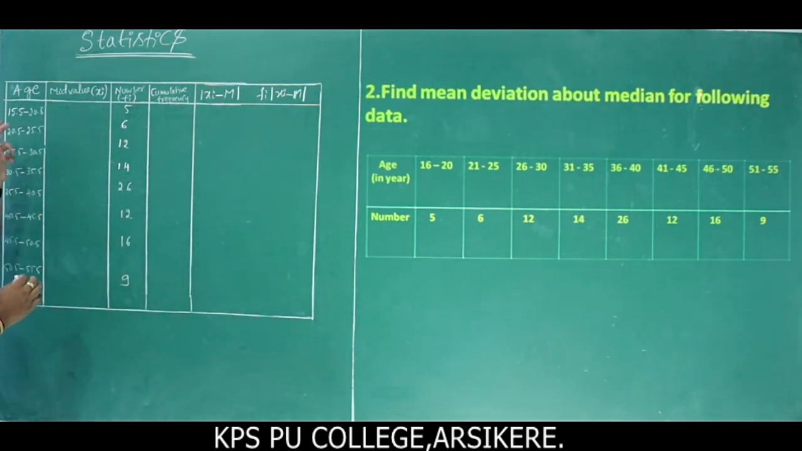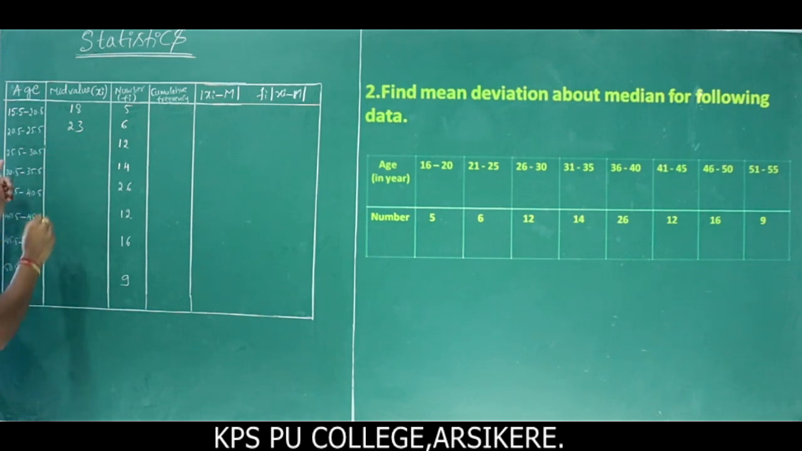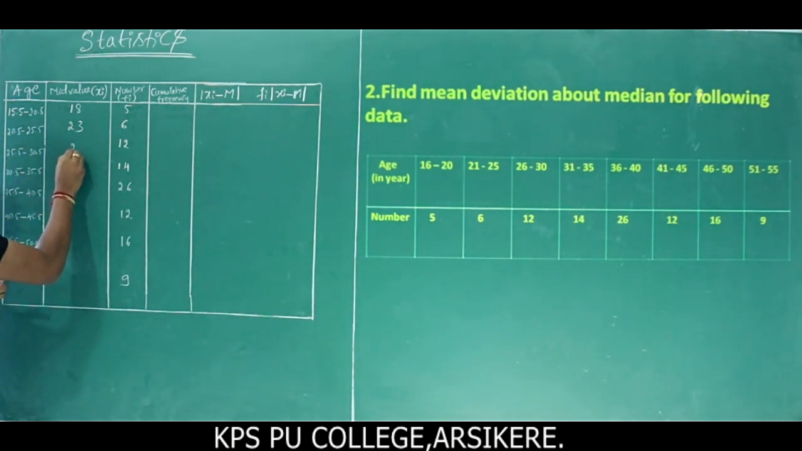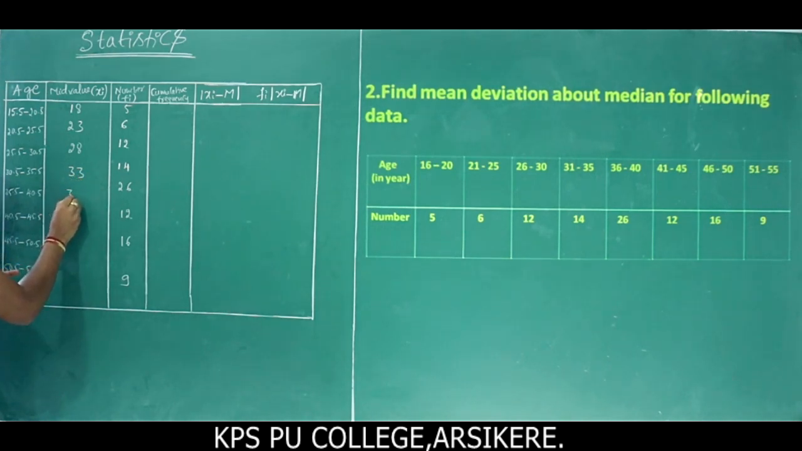Then what is the mid value? 15.5 plus 20.5 divided by 2, so we get 18. In the same way, the second one is 23. 25.5 plus 30.5, so we get 28. 30.5 plus 35.5, we get 33. Next one 38, next one 43, next one 48, next one 53. This is the mid value column.